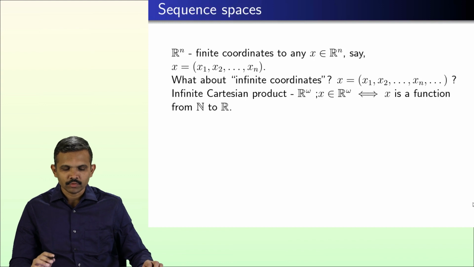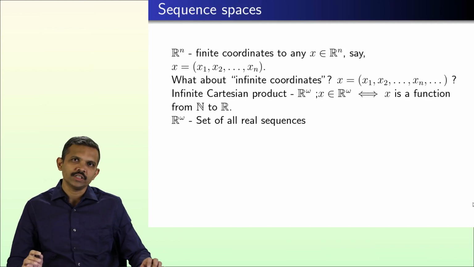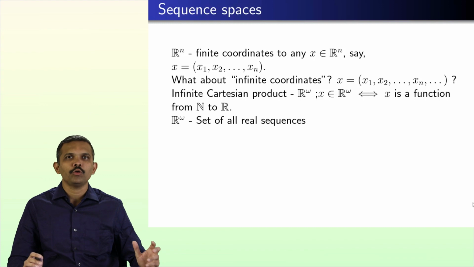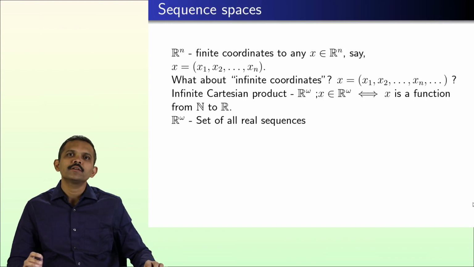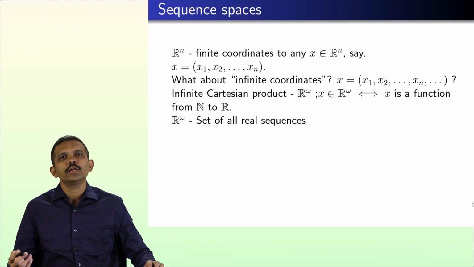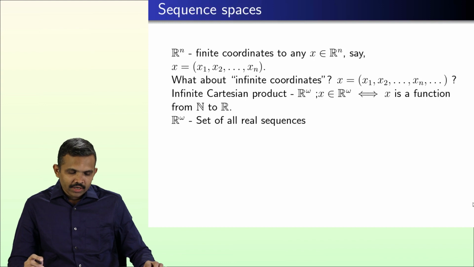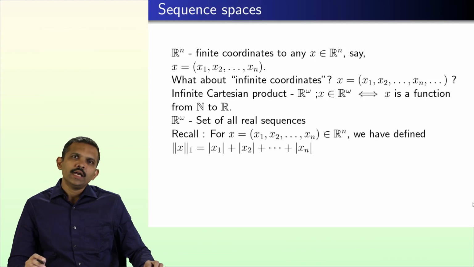So it is a function from naturals to R, but we already have seen such a set. We call it the set of all real sequences. This is the set we want to talk about now. We would like to see whether we can define a norm, and accordingly a metric, on such sets. Going ahead, let me recall that the norm 1 is defined on Rn as follows.